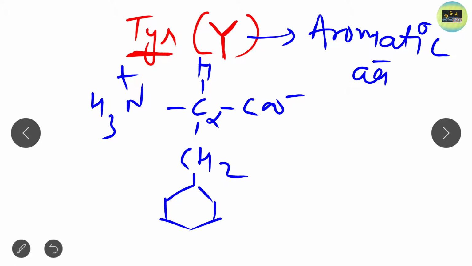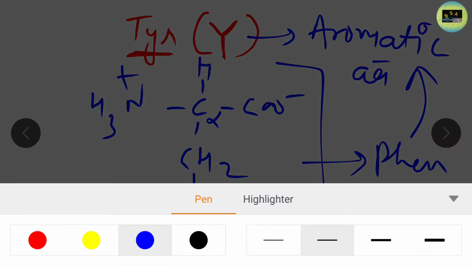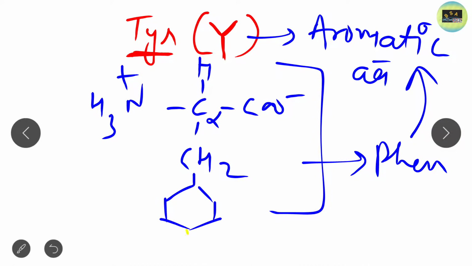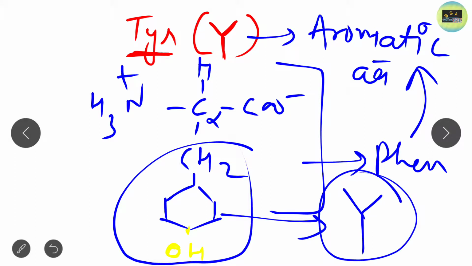What is this structure known as? This is phenylalanine, which is also an aromatic amino acid but non-polar due to this structure. But when an OH group is attached at the para position, then it becomes polar, and this structure is known as tyrosine.